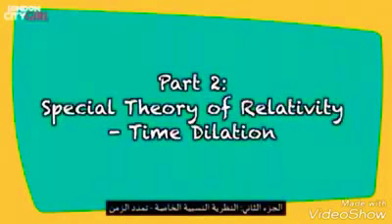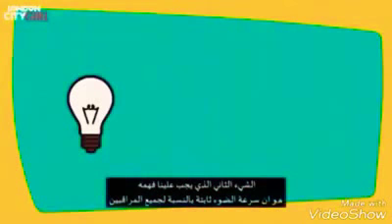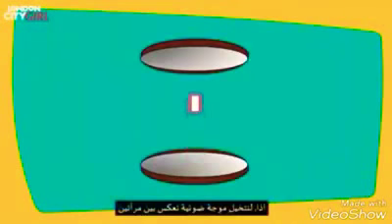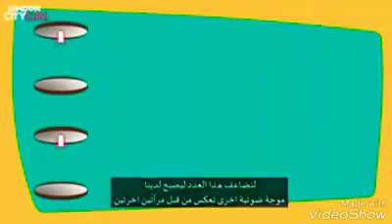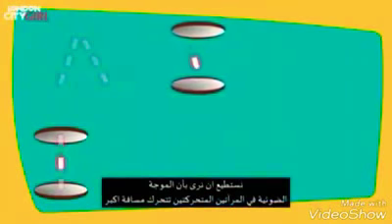Part 2. Special theory of relativity. Time dilation. The second thing we need to accept is that the speed of light is the same for all observers. So, let's imagine a beam of light being reflected between two mirrors. Let's replicate this setup so we have another beam of light being reflected between another set of mirrors, but this time the mirrors are moving close to the speed of light.